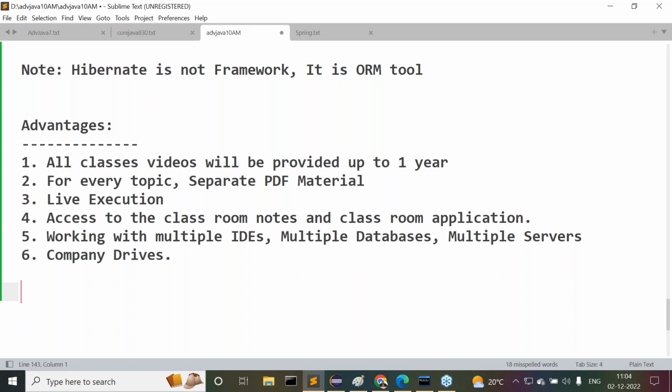Why? Because we are on a fair side. We are following a purely content orientation here. So my philosophy is very clear. If I give more content, if I give the complete 100% content to the students, then students can get jobs outside automatically.